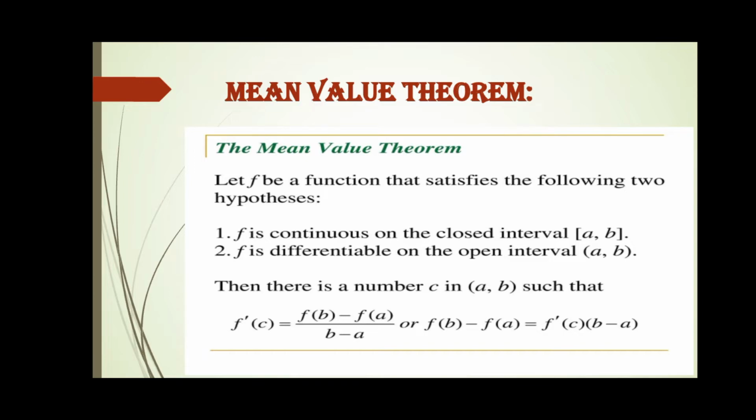But when we draw a line at a particular instant, this would be a tangent line, and we say it's the slope of tangent line. So the slope of secant line always gives us the approximate rate of change, not the exact rate of change, whereas the slope of tangent line gives us the exact rate of change, not the approximate rate of change.